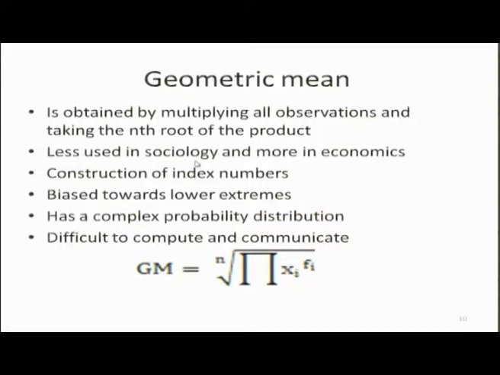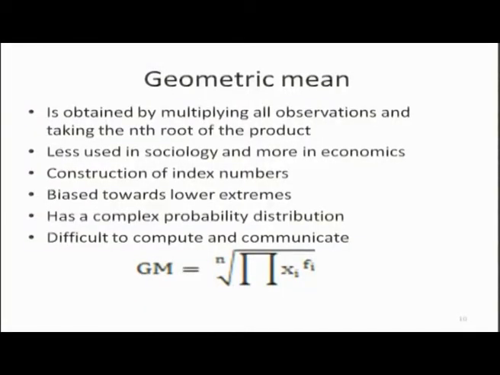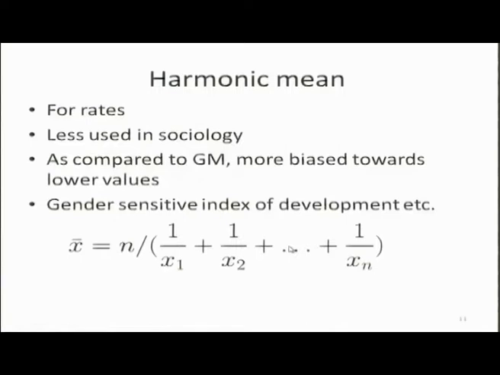It is less used in sociology, more in economics. It is used in the construction of index numbers, which is why it is used more in economics, and it is biased towards lower extremes. This is a limitation of the geometric mean, but sometimes this limitation also becomes the merit of the geometric mean. While the arithmetic mean is biased towards higher values, upper extremes, the geometric mean is biased towards lower extremes. It has a very complex probability distribution and is difficult to compute and communicate.